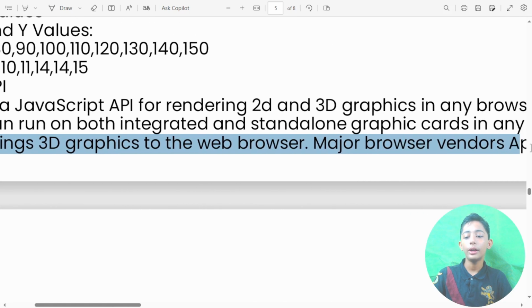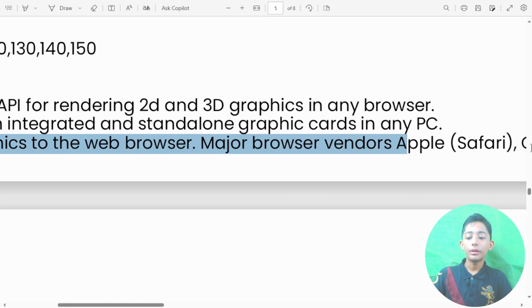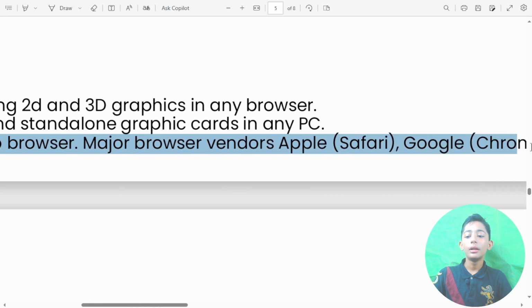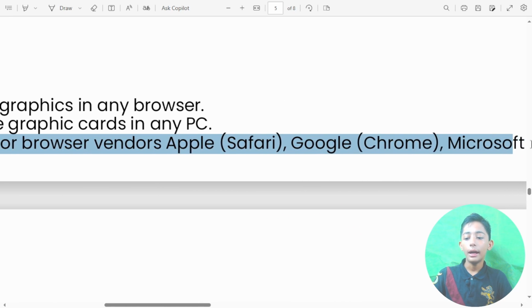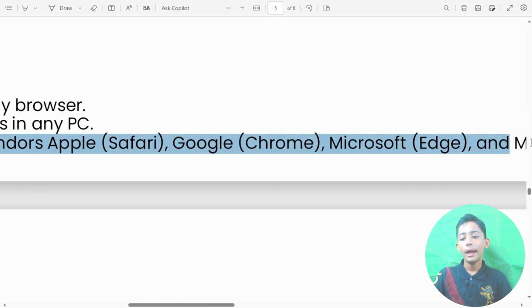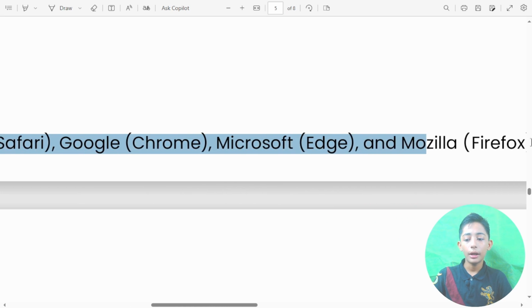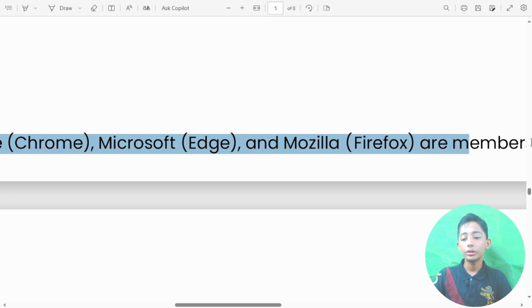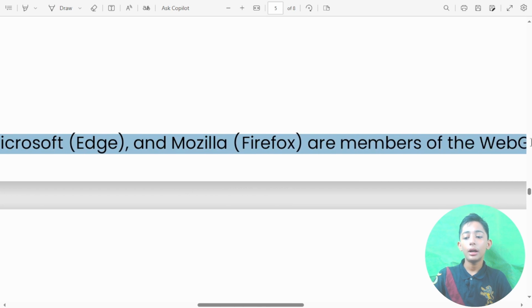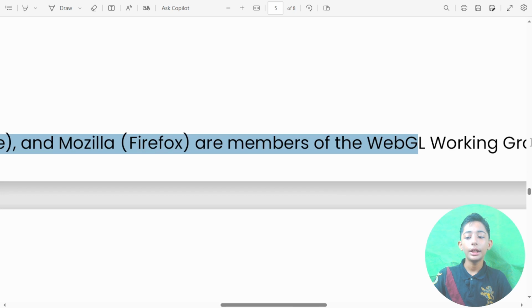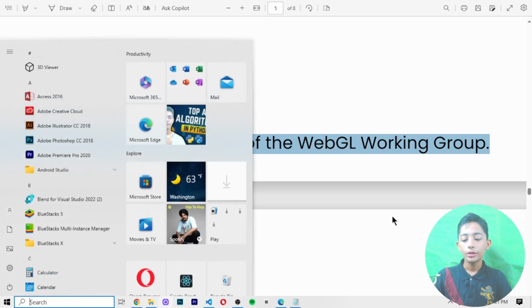Major browser vendors Apple Safari, Google Chrome, Microsoft Edge, and Mozilla Firefox are members of the WebGL working group.